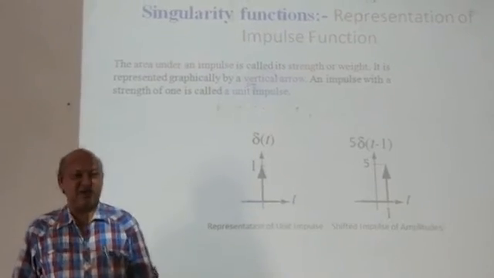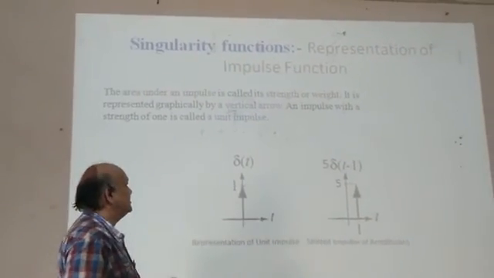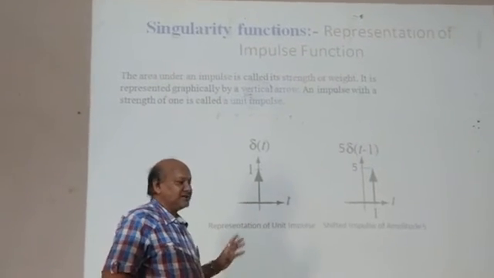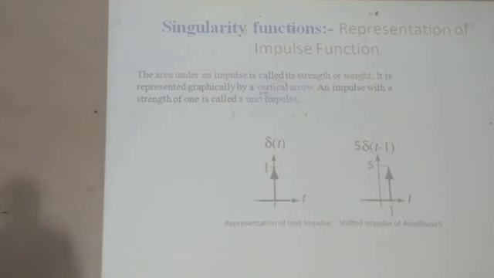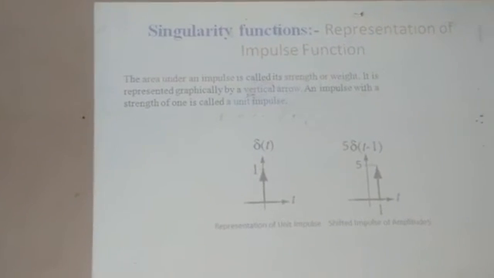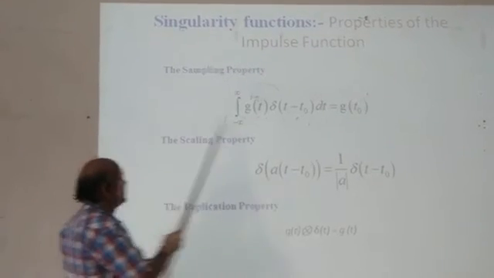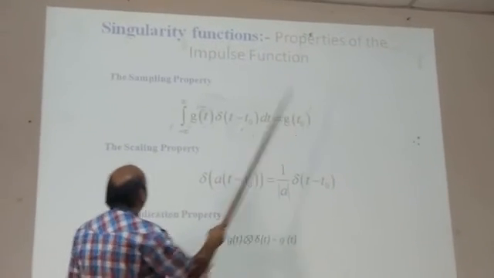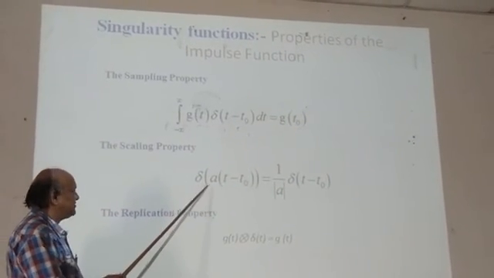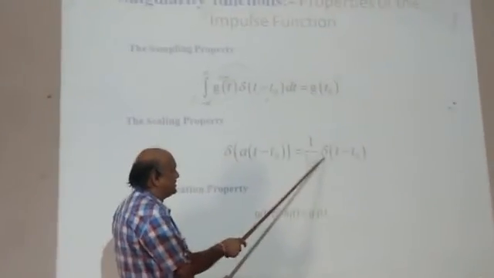As I have already told you, this is a very important and very beautiful function, the impulse function, because in the analysis of digital signal processing we need it, because we give weightage to the function called the impulse weightage. This is the sampling property: integral from minus infinity to infinity of g of t into delta of t minus t0 dt is equal to g of t0. Similarly, the scaling property: delta of a into t minus t naught, where a is a scalar, is equal to 1 upon magnitude of a times delta of t minus t0.